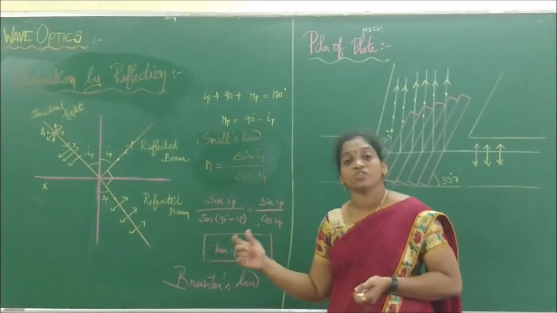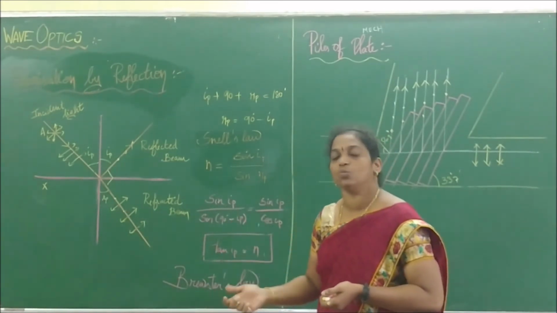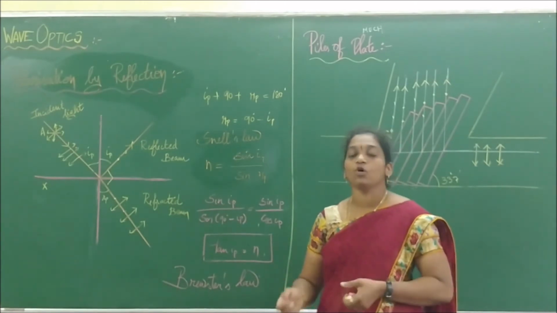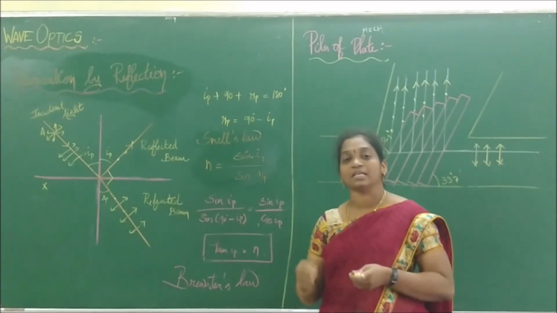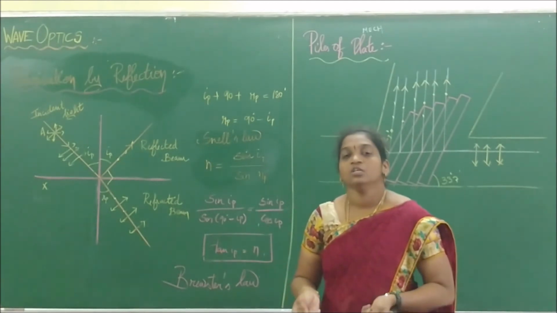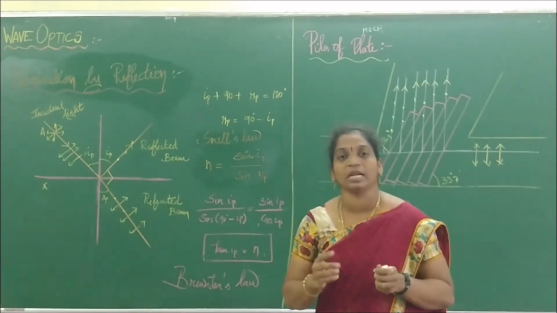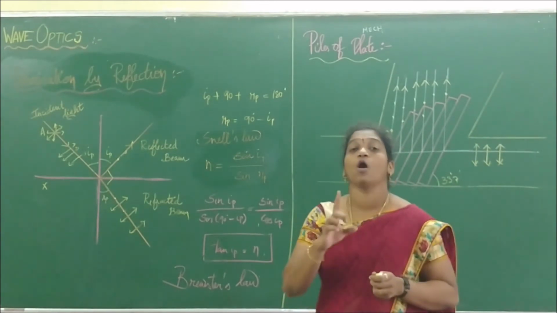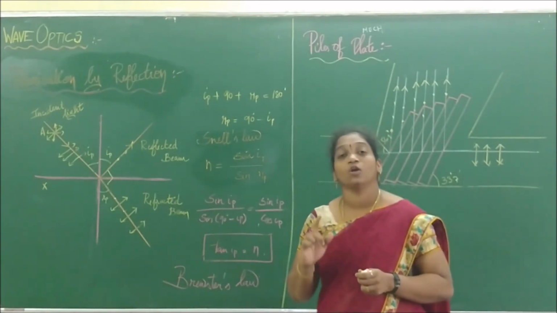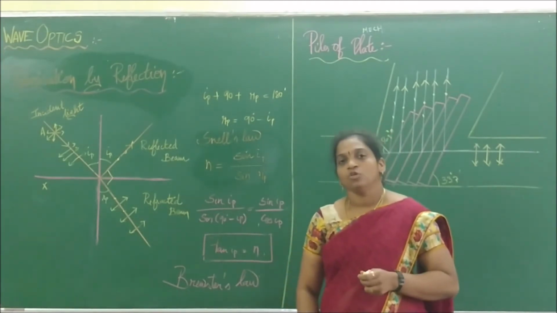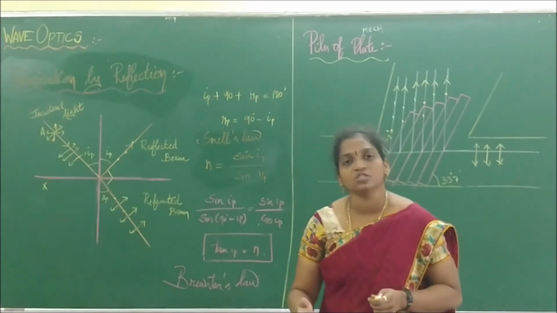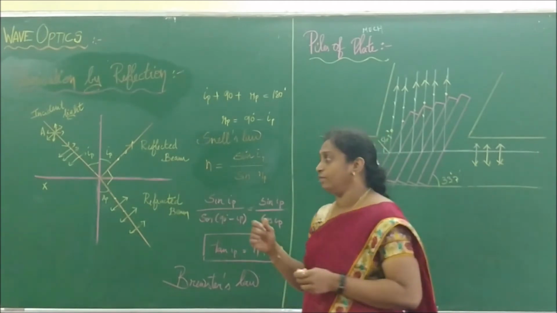So till now we have studied what is meant by polarization. What is meant by polarization? We know that if any light has been taken, there is a vibration in all the directions. So if all the directions have been restricted and it allows only one parallel or perpendicular vibration, we can call that type of phenomenon what? Polarization.